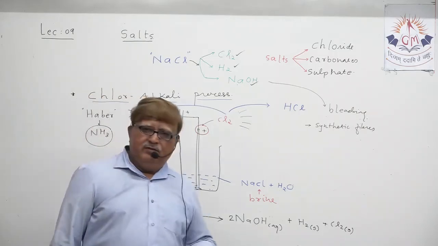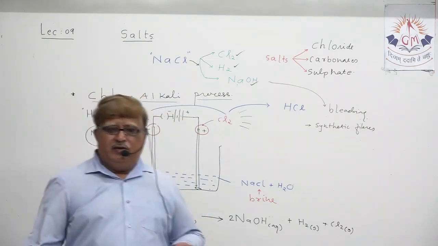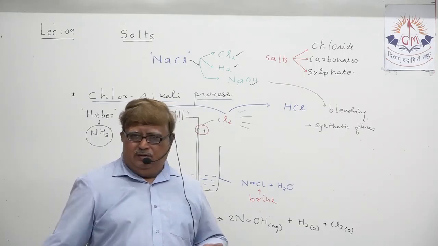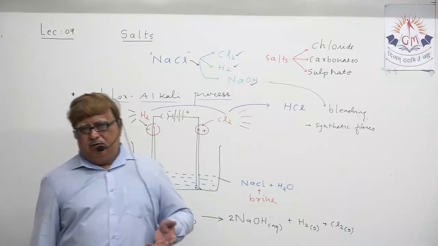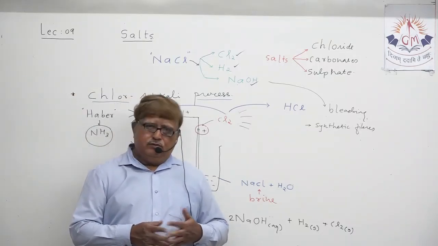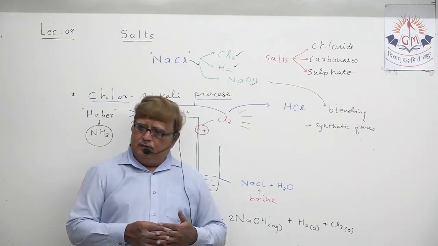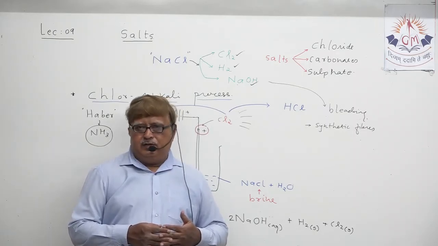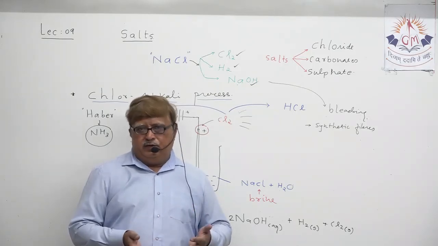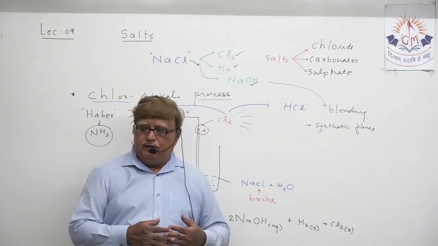My dear student, before we end this lecture, let's just have a look at the topics we have taken. We have taken some briefing about what is rock salt. Rock salt you all know, and we have discussed it also. At the same time, we also discussed the diversified uses of sodium chloride.